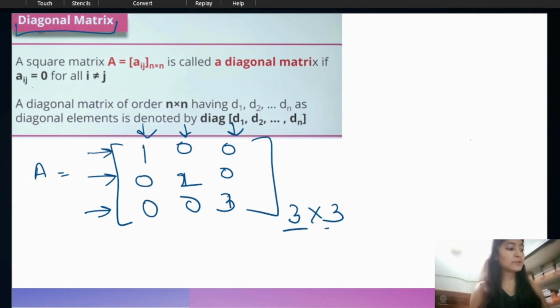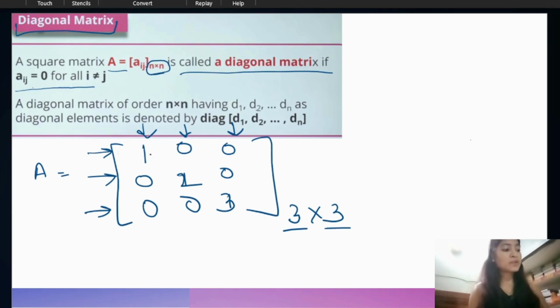Okay, so a 3 times 3 matrix. A square matrix A equals n times n, that means the number of rows and number of columns are equal, is called a diagonal matrix if Aij is equal to 0 for all i not equal to j. What is the meaning of i not equal to j?